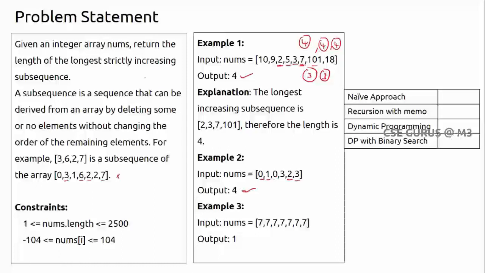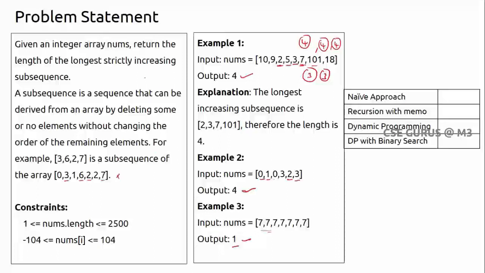So I can have 0 3, of course only 2 is the length. 1 2 3, 3 is the length. Like this you can take any subsequences. What is the longest one? What if I take any number here, there is no subsequence which is increasing, so that's why the answer is only 1 here.